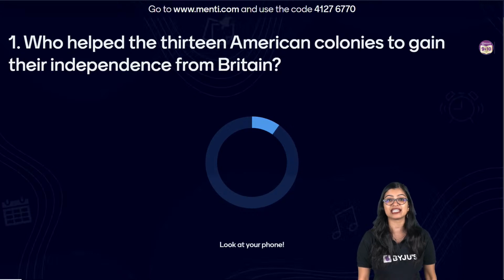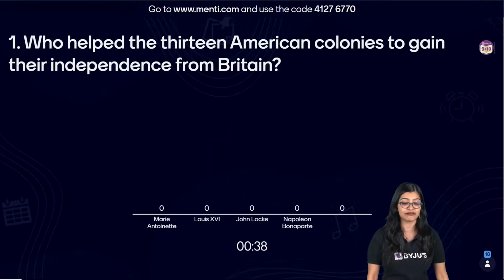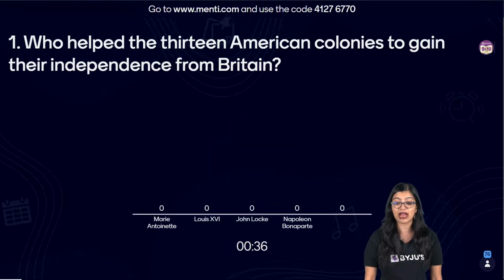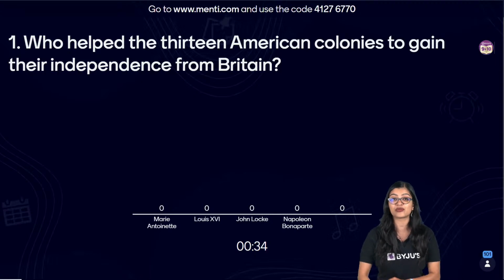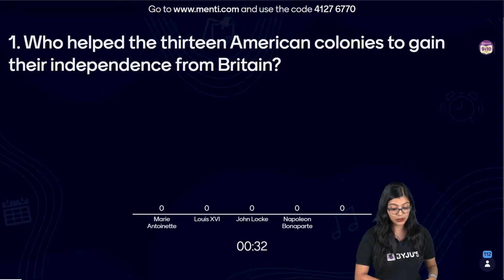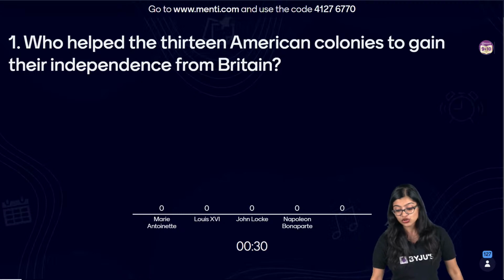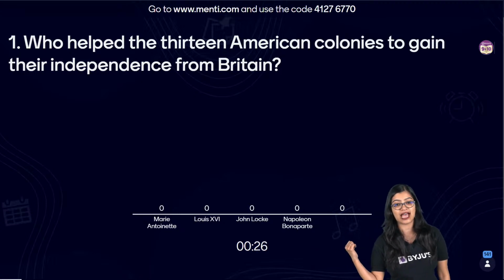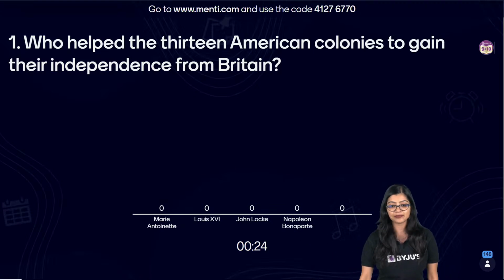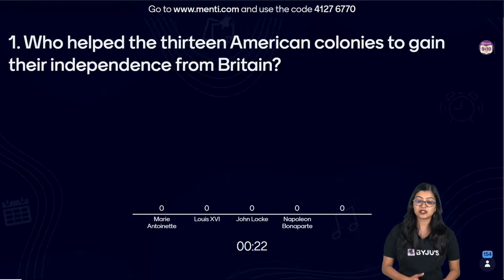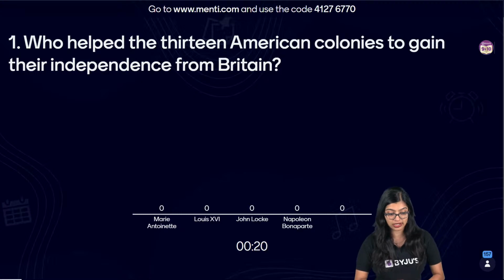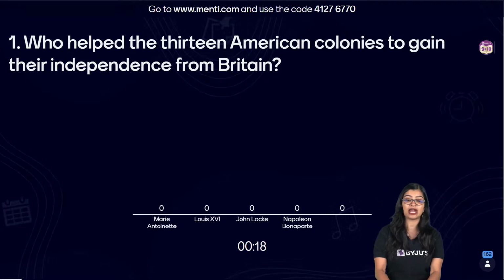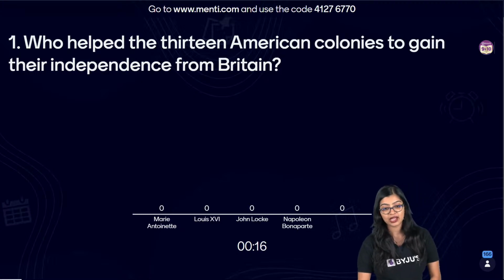Okay, easy peasy lemon squeezy question from the French Revolution. Who helped the 13 American colonies to gain their independence from Britain? Is it Marie Antoinette, Louis XVI, John Locke, or Napoleon Bonaparte? Ignore the 5th option that is hanging there. Who helped the 13 American colonies to gain their independence from Britain?